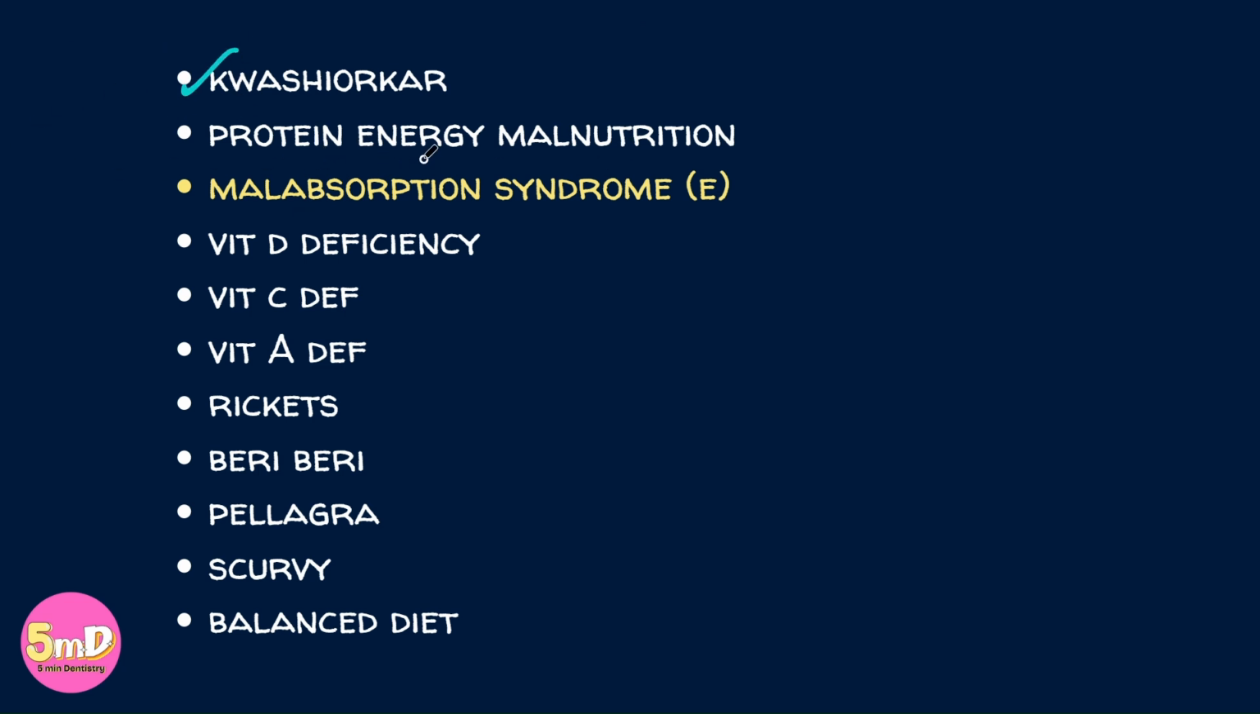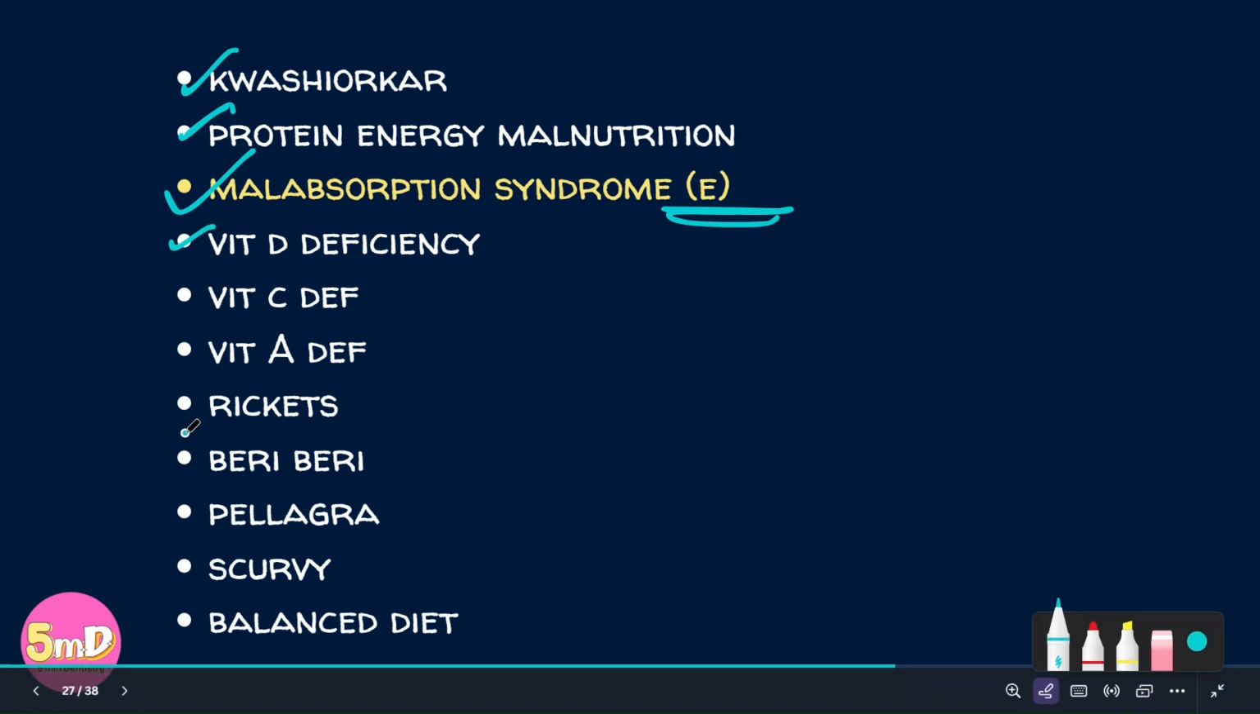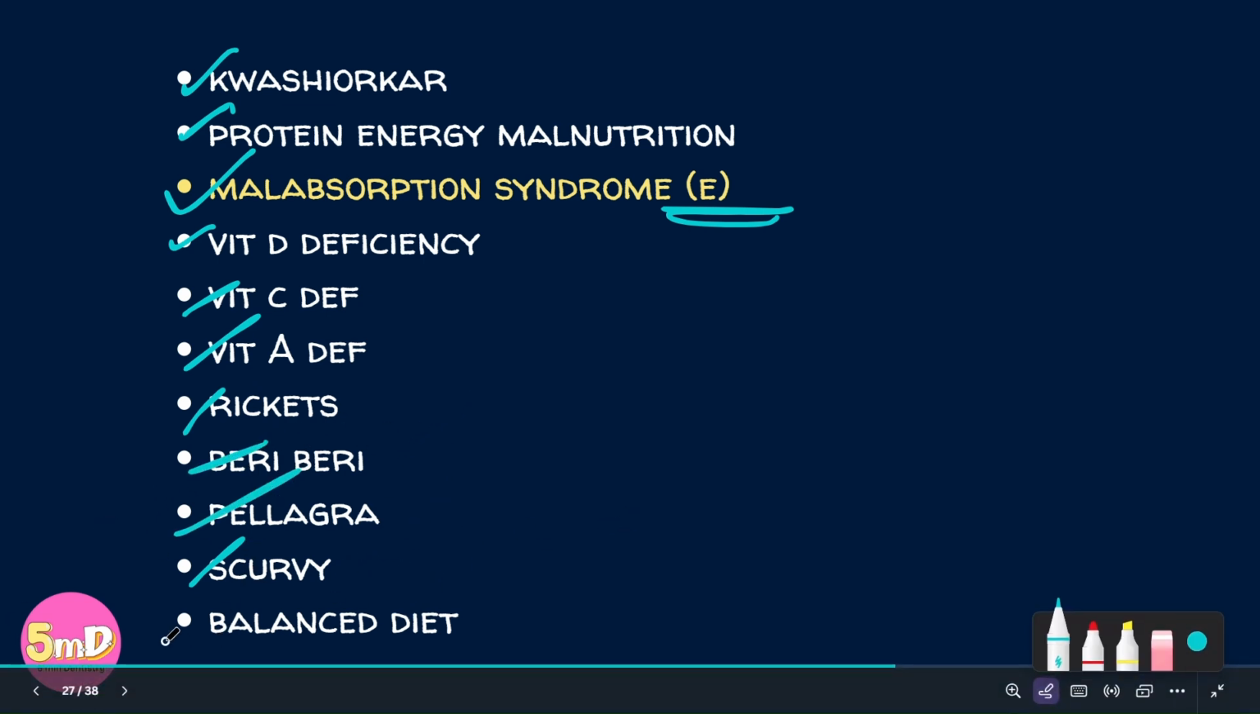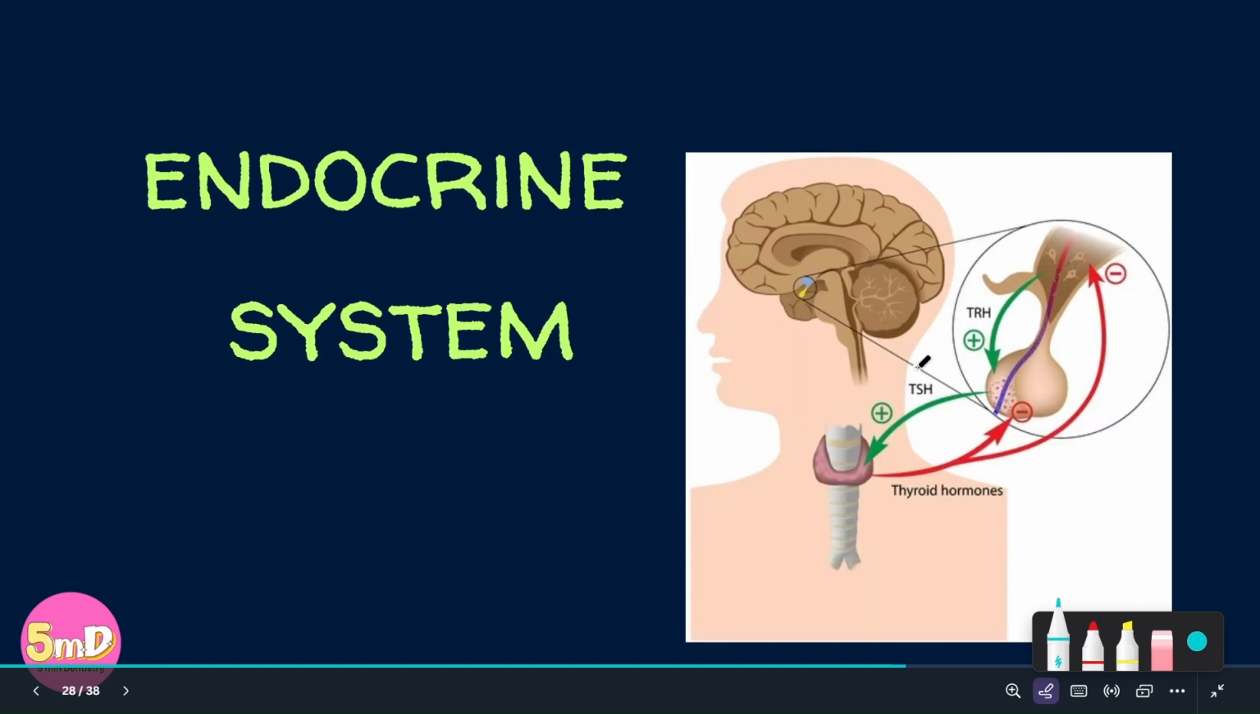Kwashiorkor, marasmus, you should know, you have been learning it from the school times. Protein energy malnutrition, malabsorption syndrome, the only essay from this chapter, and all the other common questions. Vitamin D deficiency, rickets have been asked. Vitamin C deficiency, scurvy have been asked. Vitamin A deficiency and vitamin B deficiency, beriberi, pellagra. So you should know all these things. Balanced diet, what it is.